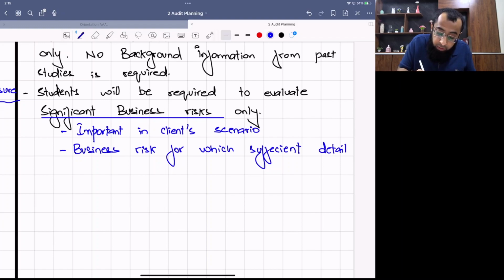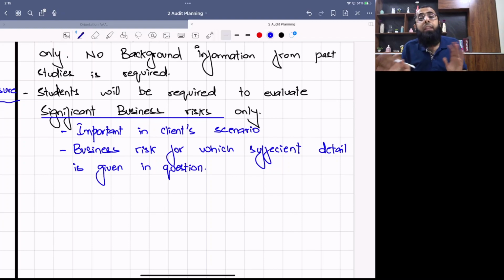So you have to evaluate those ones only. For example, if a student starts to discuss basic risks, that the company may go bankrupt or revenue may decline, these were not risks which were significant in that scenario. Maybe they are significant if the examiner is giving detail in relation to them.